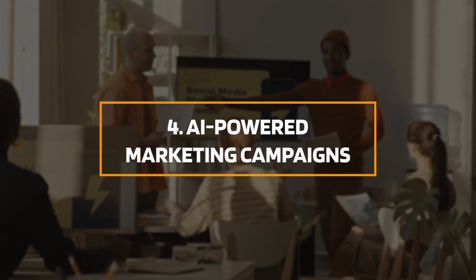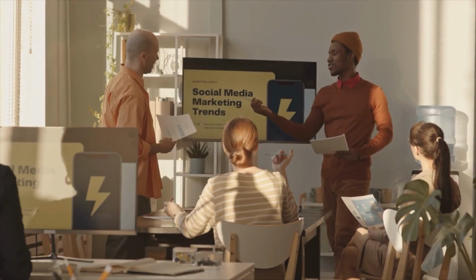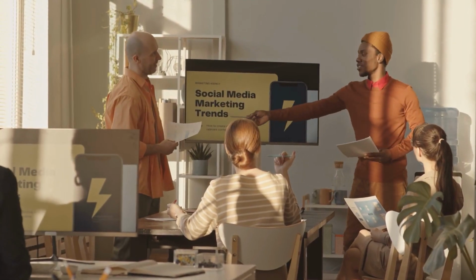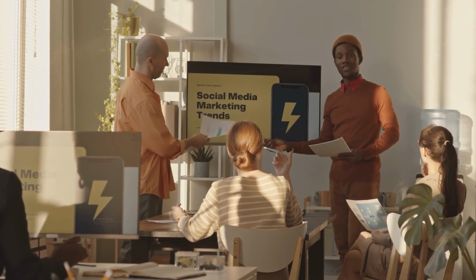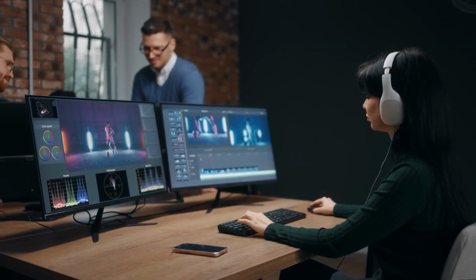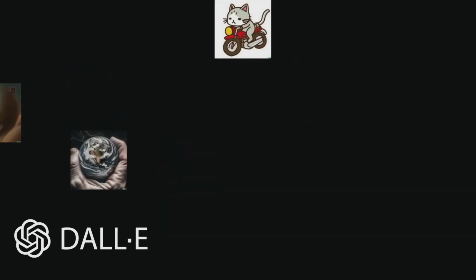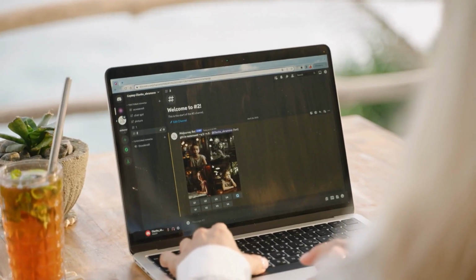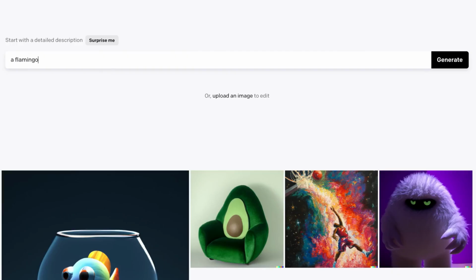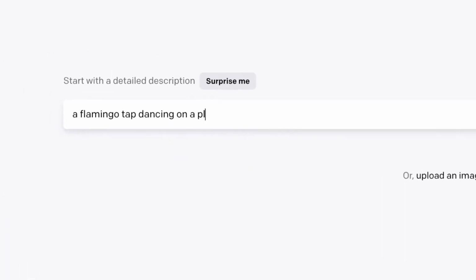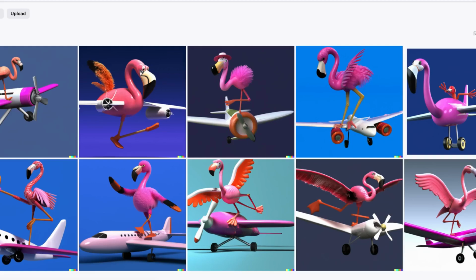AI-powered marketing campaigns. Okay, marketers, listen up. You know the drill. Creating visuals for your campaigns is time-consuming and often requires a team of designers. But what if I told you DALL-E 3 could be your one-stop solution? Imagine generating campaign visuals that are not just stunning, but also tailored to your target audience. DALL-E 3 can do that, and it does it well.